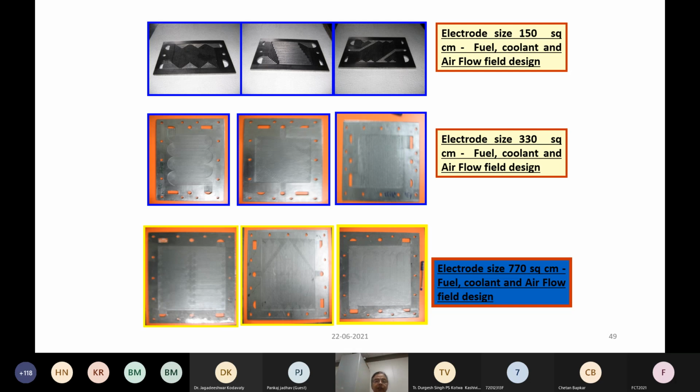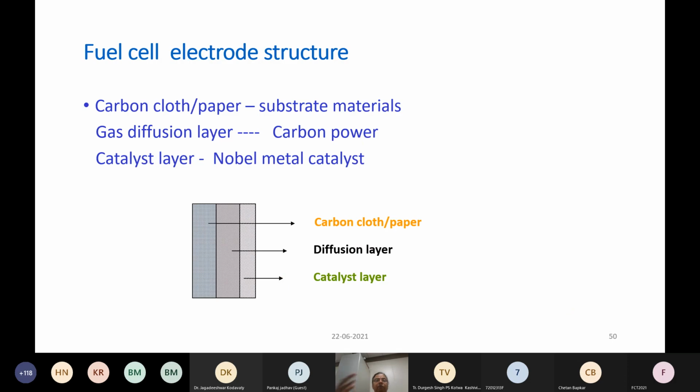So now we have seen the materials. Now we have to look at the component, how to form an MEA actually. So if you look at the electrode structure, you have a carbon paper or a carbon cloth on which you have to form a catalyst layer. In between these two, you have what is known as the gas diffusion layer.